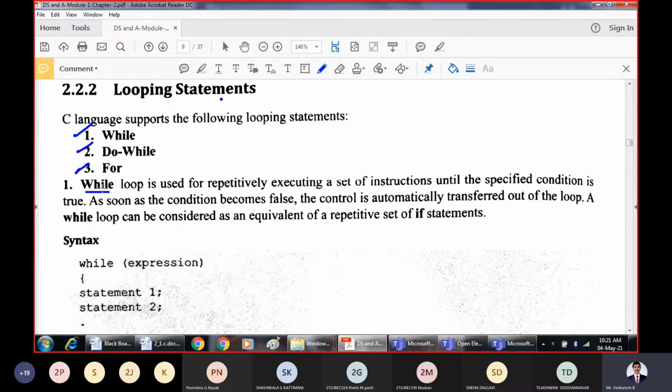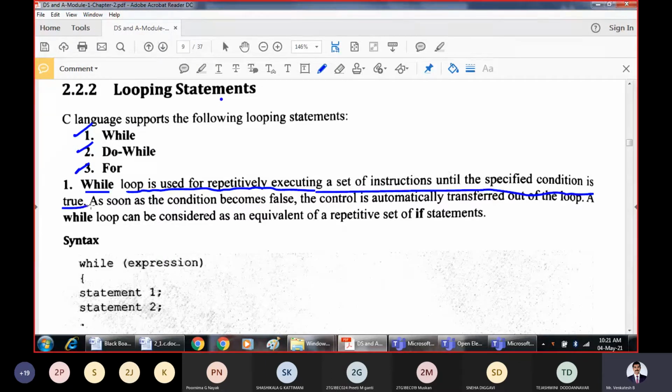So how does the while loop work? What is basically a loop? Repeatedly executing some block of statements with the help of a looping statement is called a loop. A while loop is used for repetitively executing a set of instructions until the specified condition is true.